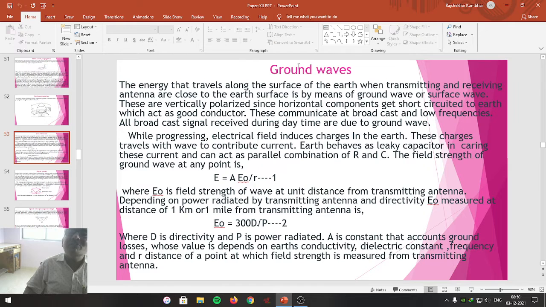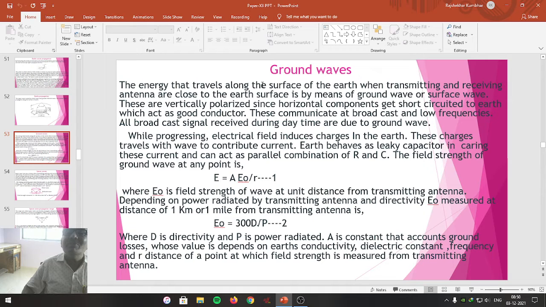Ground waves are responsible to carry the signal only when the distance between the transmitting and receiving antenna is less, and also the transmitting and receiving antennas are very close to the Earth's surface, meaning the height of the transmitting and receiving antenna is very less. Then and only then are the ground waves used for carrying the signal information.